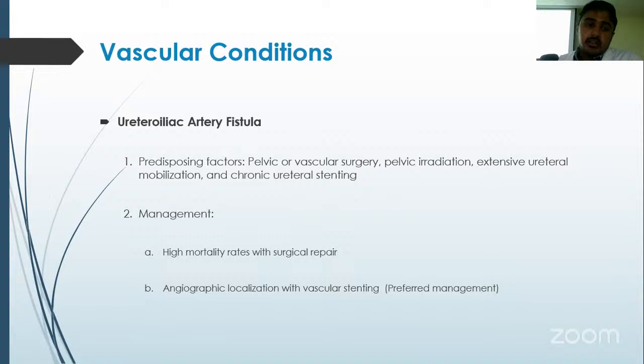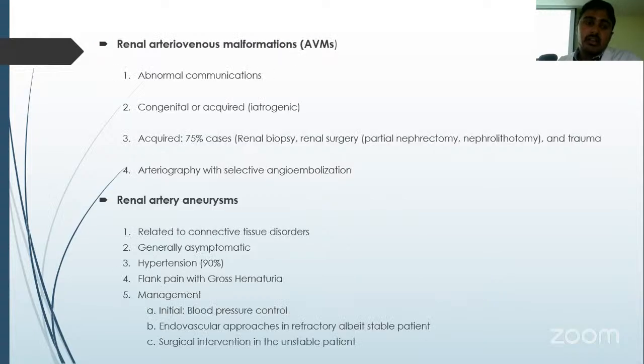Among vascular conditions, it may be a ureteroiliac artery fistula, which may be because of pelvic vascular surgery, pelvic irradiation, extensive mobilization of the ureter, or chronic stenting of the ureter. Management here is angiographic localization with vascular stenting, because surgery has very high mortality in these patients. Renal arteriovenous malformations can be congenital or acquired. Acquired ones are usually iatrogenic, and arteriography with selective angioembolization is both diagnostic as well as therapeutic.